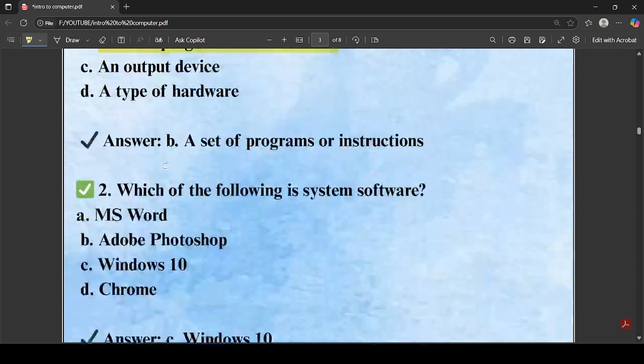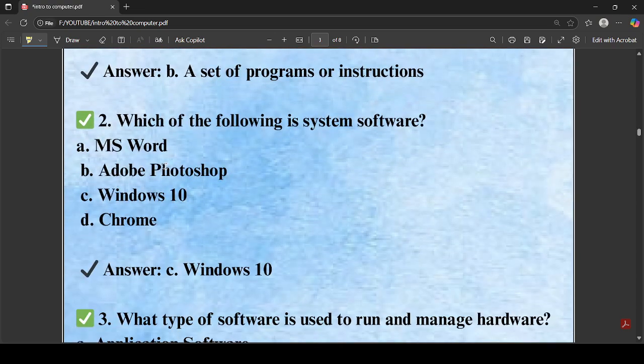So let's move to another question. Which of the following is a system software? Without system software, our computer cannot work. MS Word is an application software, Adobe Photoshop is also application software, Chrome is a web browser, and our correct answer is Windows 10. Windows 10 is a system software.